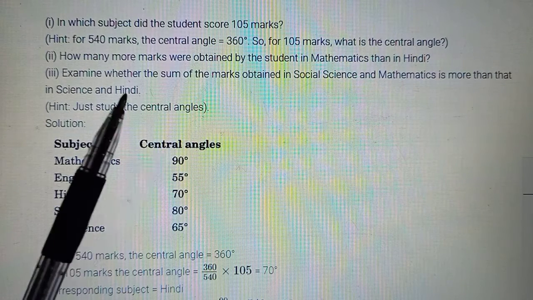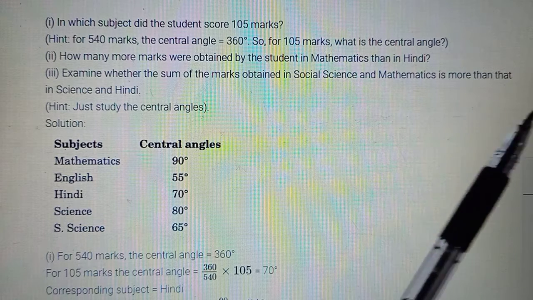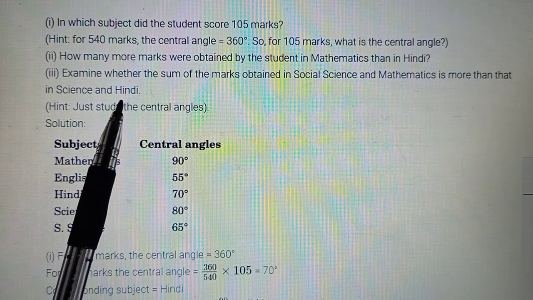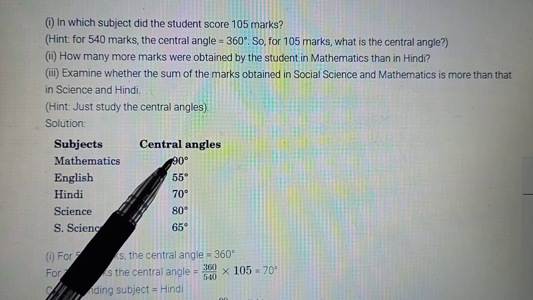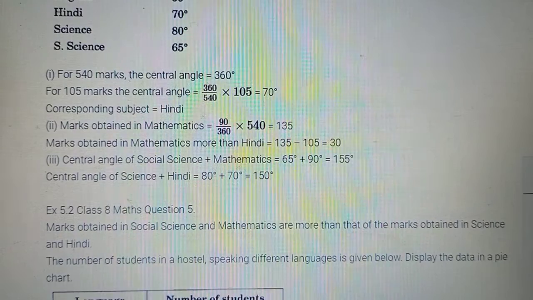In this, they are asking to examine whether the sum of the marks obtained in social science and maths is more than in science or in Hindi. Okay, so even if you don't know the marks, we know marks will correspond to the degree measure only. So you can do the sum in degree measures, and whichever has the greater degree measure, you would say its marks will also be more, right?